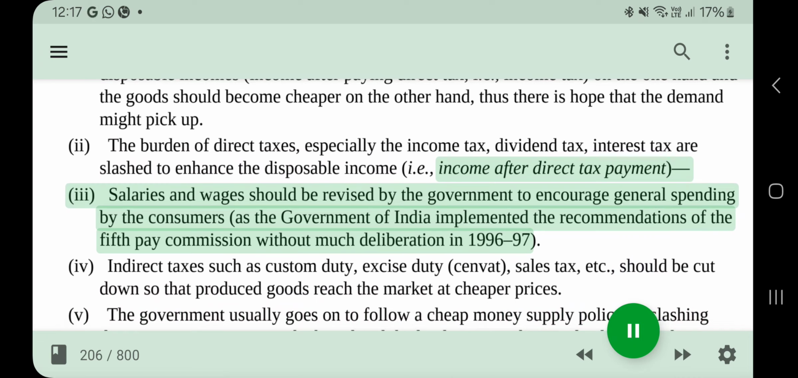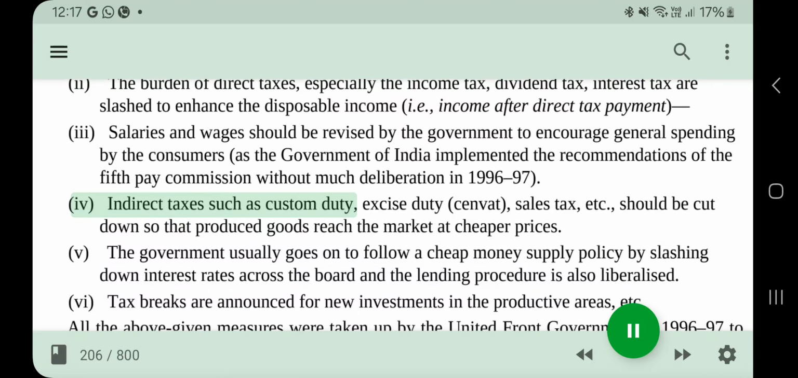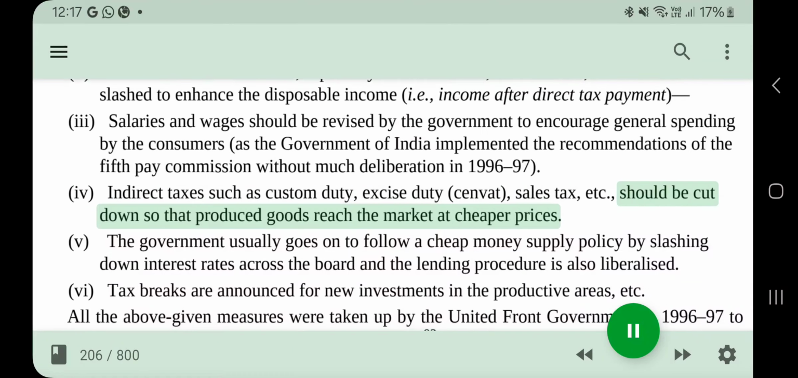Salaries and wages should be revised by the government to encourage general spending by the consumers, as the Government of India implemented the recommendations of the Fifth Pay Commission without much deliberation in 1996-97. IV. Indirect taxes such as customs duty, excise duty, sales tax, etc. should be cut down so that produced goods reach the market at cheaper prices.